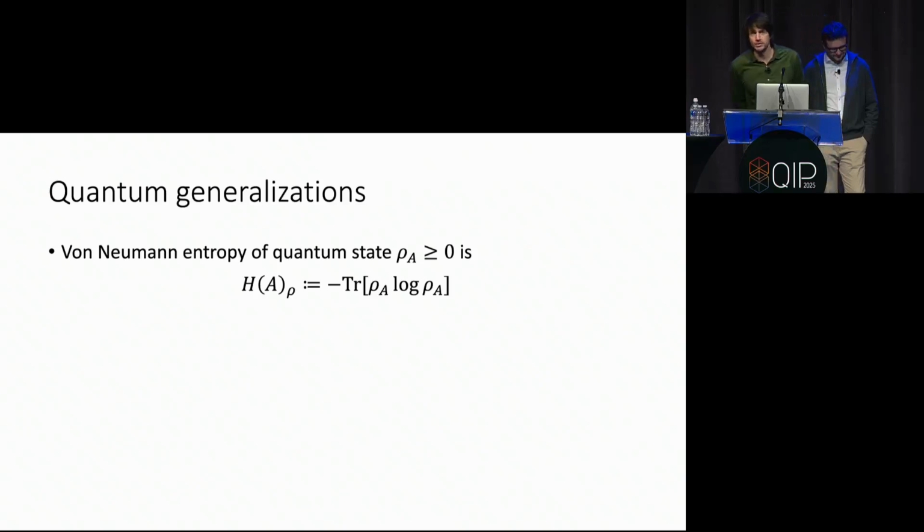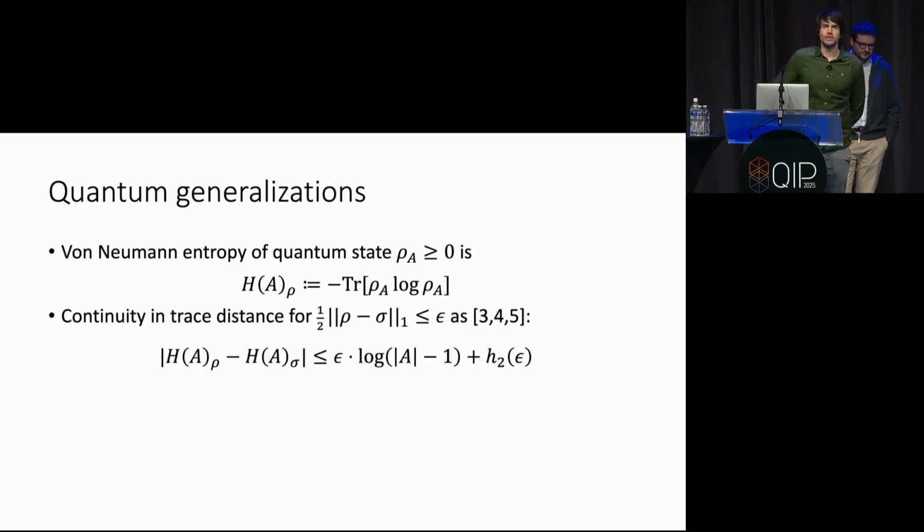The quantum generalization of the Shannon entropy is the von Neumann entropy, which you can define as minus the trace of rho log rho. Again, we can ask how continuous this is. The quantum analog of variational distance is the trace distance, and similarly as in the classical case, we basically have the exact same relation. For this case, there's a simple proof that reduces the quantum case to the classical case. Rho and sigma might have different eigenbases, but you can dephase into one eigenbasis and then just use the classical result.